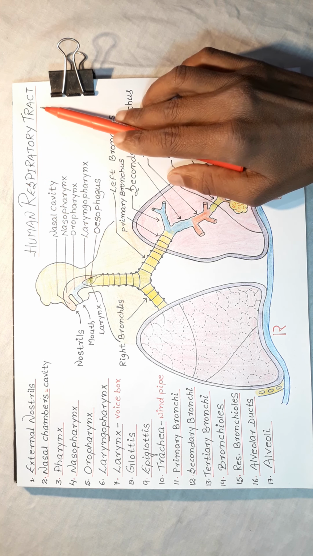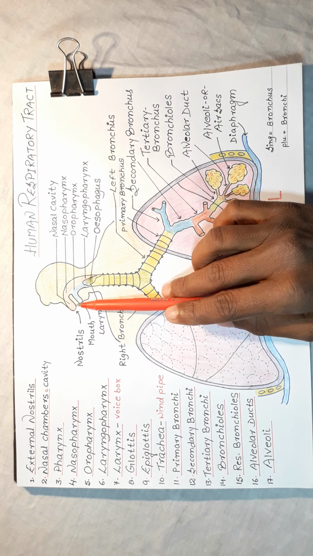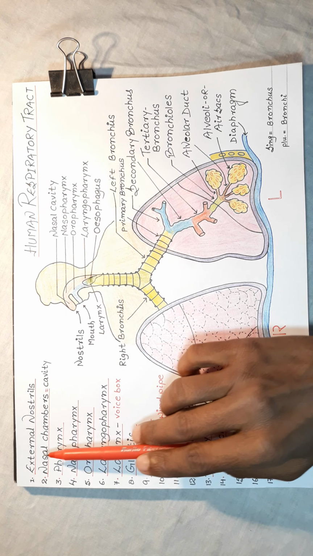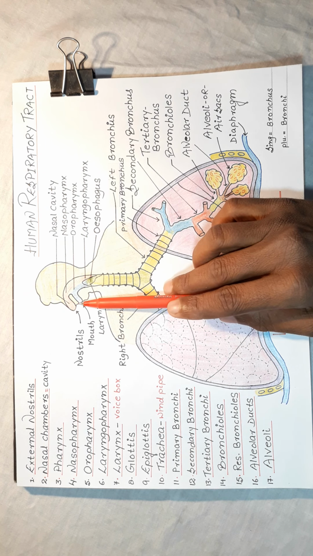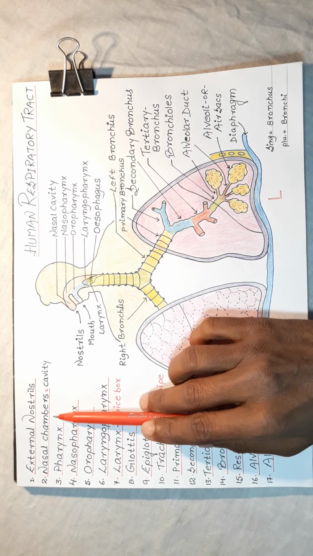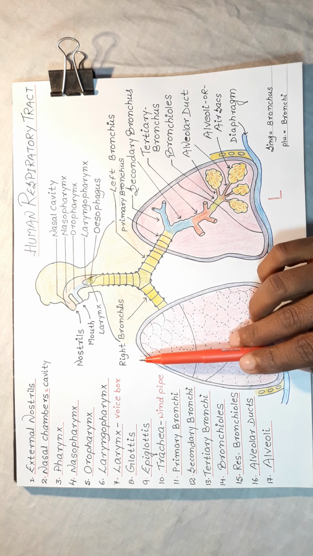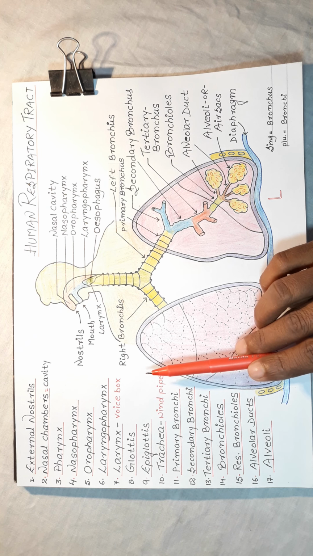Human respiratory tract. A journey of air through the external nostril up to the alveoli or air sacs. Nostril, or external nostril, is the opening of the nose through which air enters. Nasal chamber, or nasal cavity, is located at the back of the nostril, just above the mouth or buccal cavity.